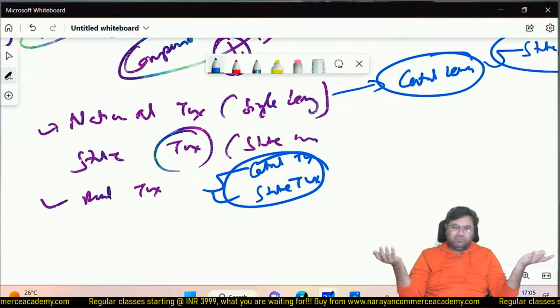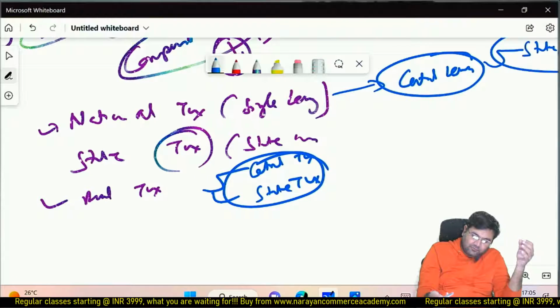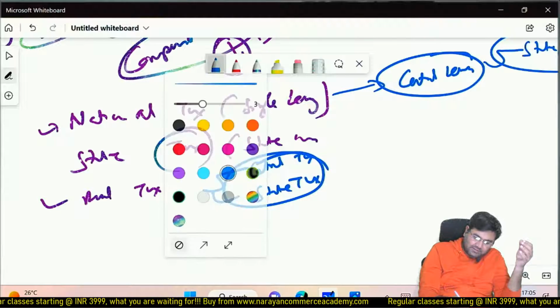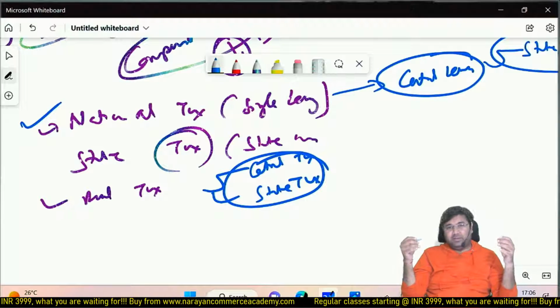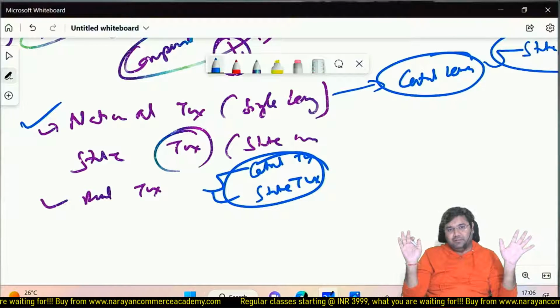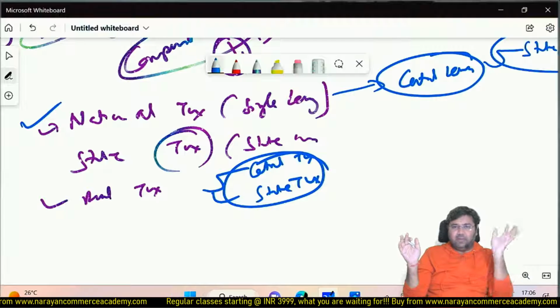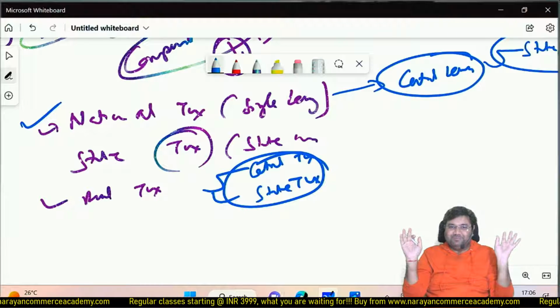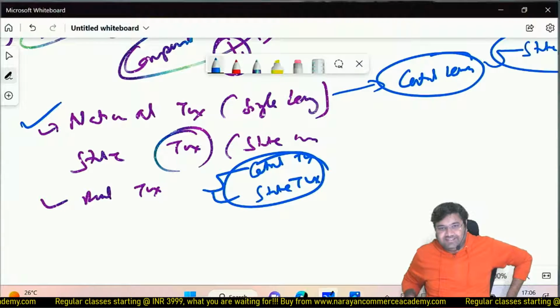Why? Very simple reason. If we go by the first, the national tax, where the central government levies and collects the tax, would state governments trust the central government? The answer is no. They are going to say, you levy, you collect, and give our share. We are not beggars. The opposition state governments are not going to trust the central government.